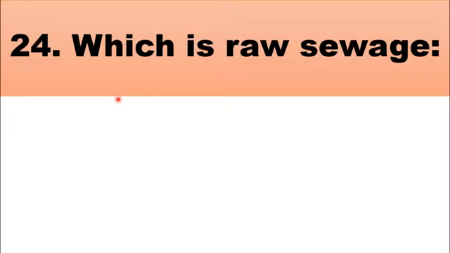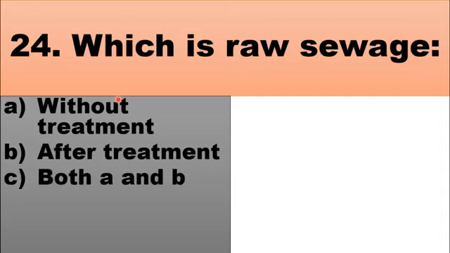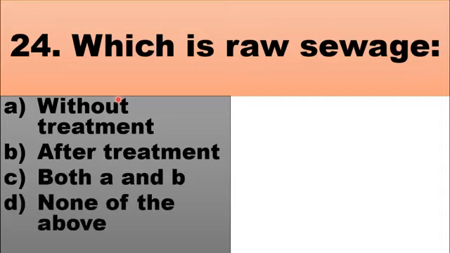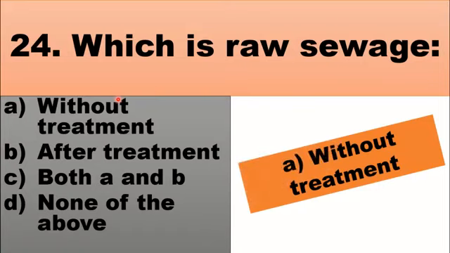MCQ number 24 is, which is raw sewage? A, without treatment, B, after treatment, C, both A and B, and D, none of the above. Untreated sewage is generally termed as raw sewage. So the right choice for this question is A, without treatment.